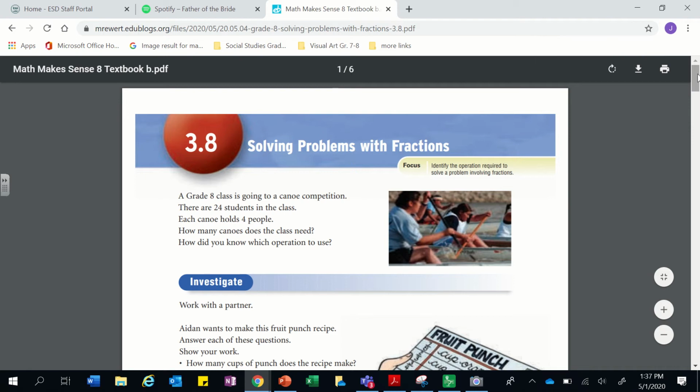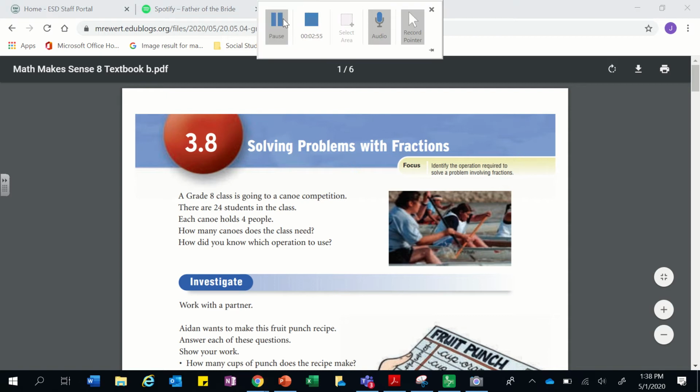Solving problems with fractions. A grade 8 class is going to a canoe competition. 24 students in the class. Each canoe holds 4 people. How many canoes does each class need? How did you know which operation to use? So right now I want you to pause this video and I want you to think to yourself, what is the operation that we are about to use?